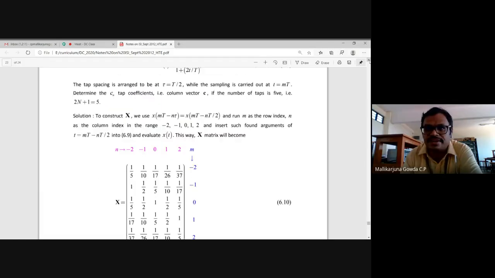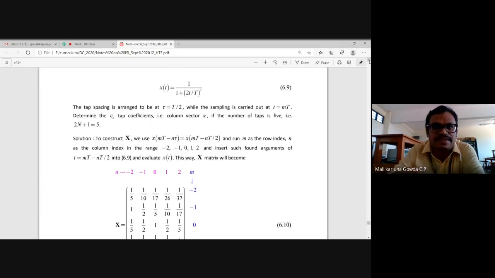Okay. This one, you want this one? See, this is x of t, signal 1 by 1 plus 2t by T whole square. That is the channel distorted pulse given as input to the equalizer. I said, what is the tap spacing? Then it is sampled at what also? We need to determine the tap coefficients. If you get this clarity, then you will be able to solve this problem without any issues. This part is very important.